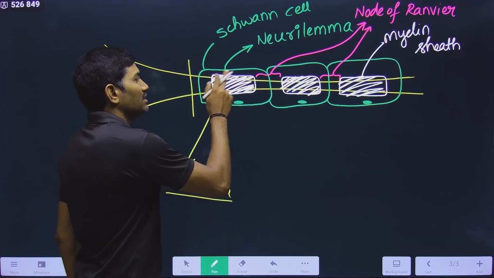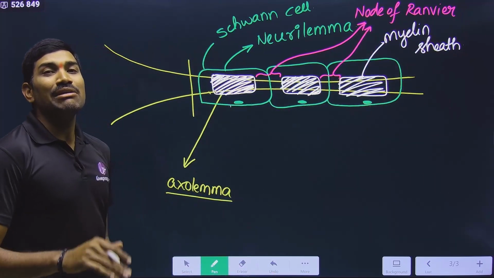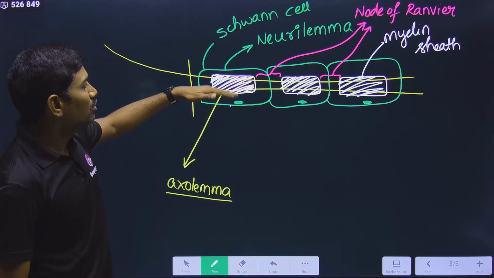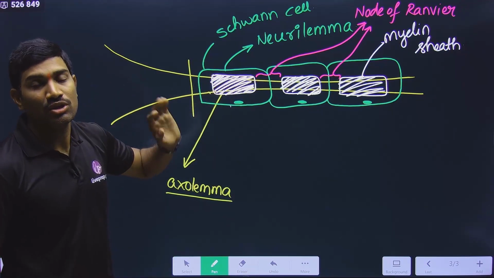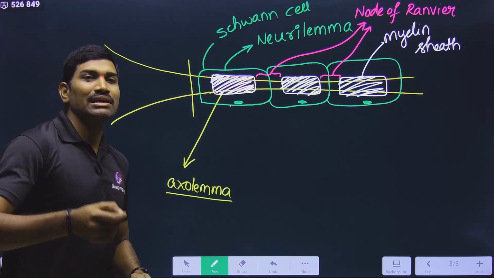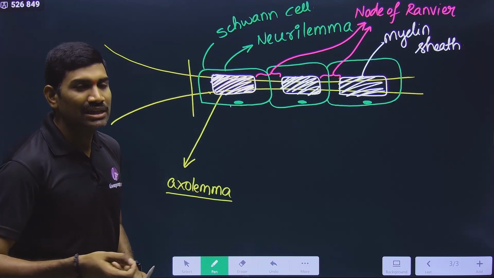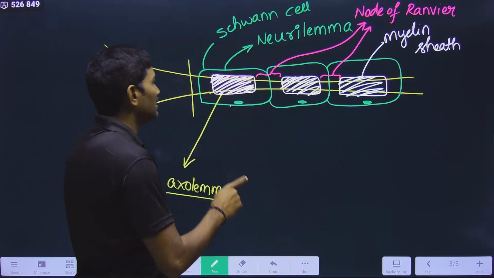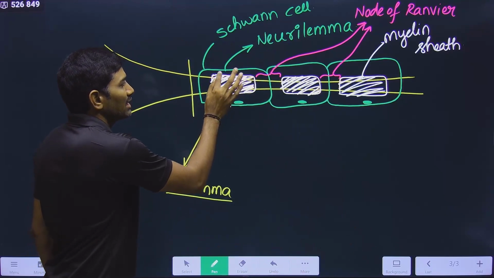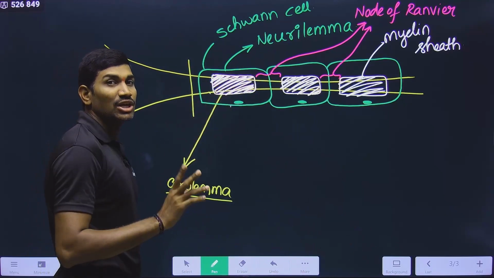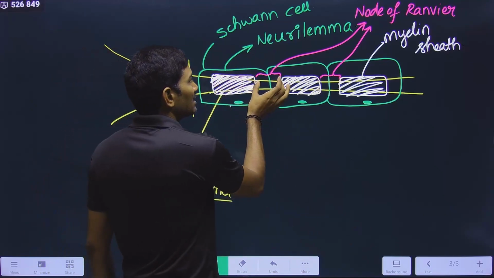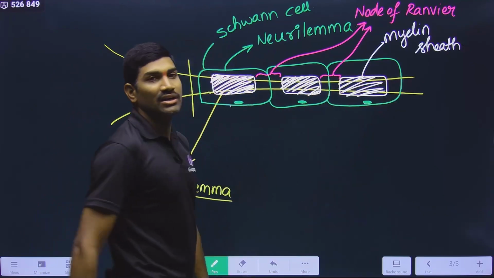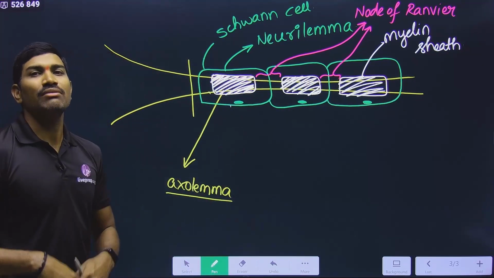This myelin sheath is impermeable to the movement of ions. So while we are studying nerve impulse generation and conduction, we will talk about the movement of Na+ and K+ and all those things. But please remember that those movements do not happen at the myelin sheaths. Those movements can happen only at the nodes of Ranvier. Only at those locations can we observe them.